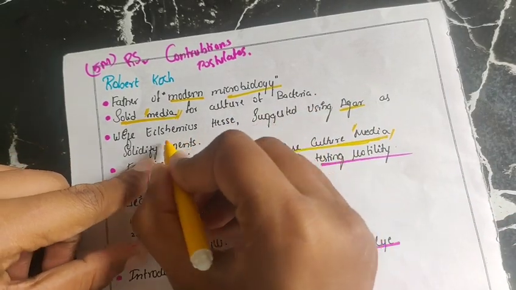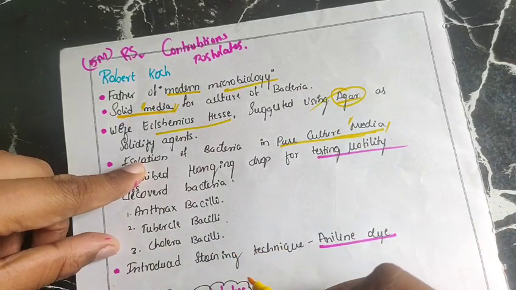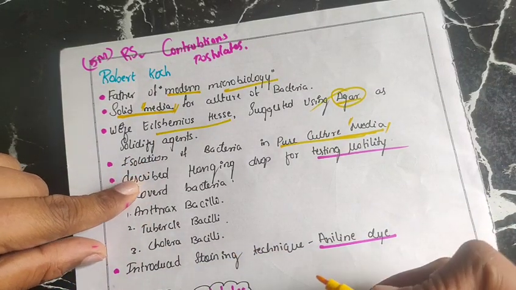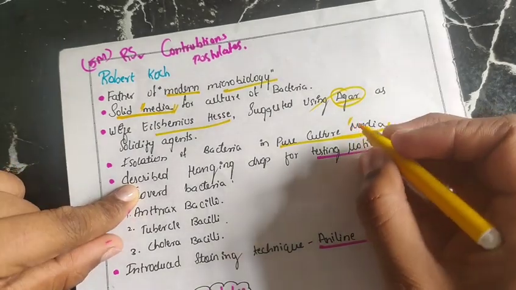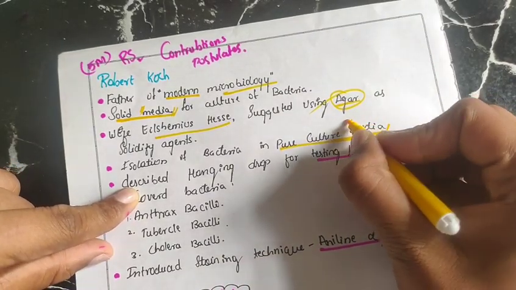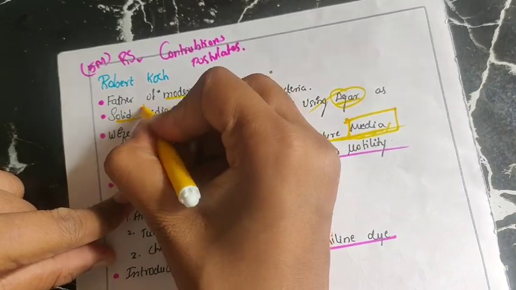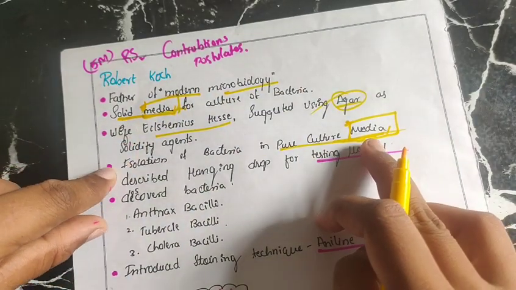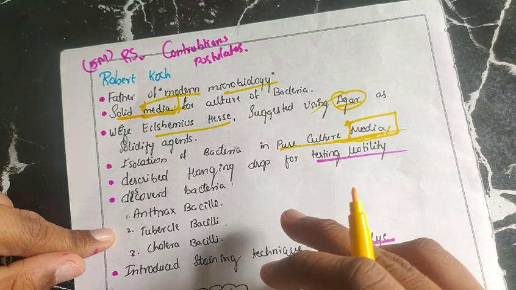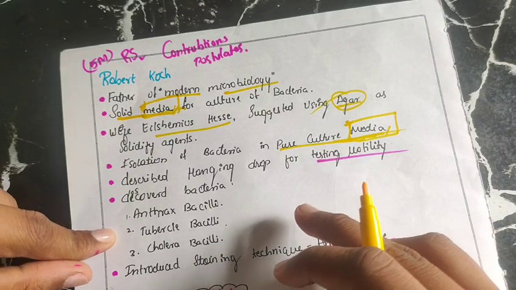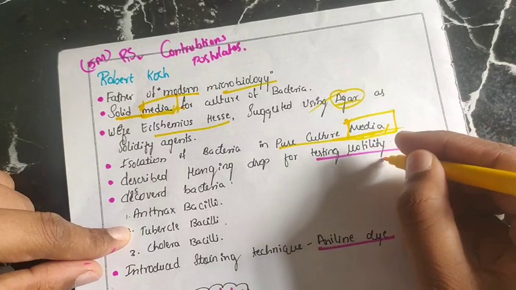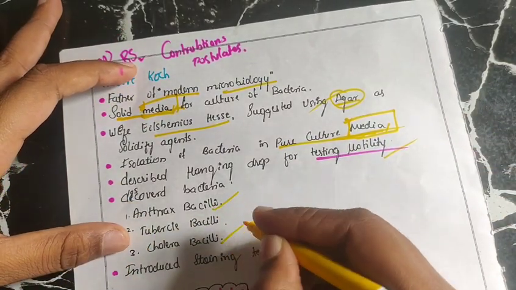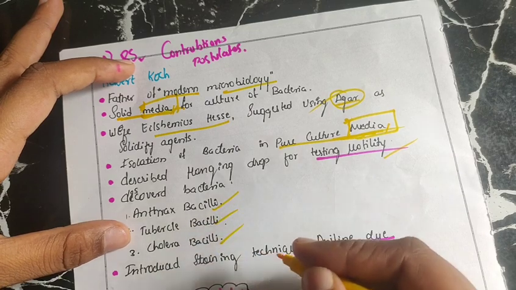Fanny Hesse suggested using agar as a solidifying agent, and he isolated bacteria known as the pure culture media. Two media terms we get with Robert Koch: he introduced solid media and he also used pure culture media. He described the hanging drop for testing the motility of bacteria, and he discovered three bacteria, namely anthrax bacilli, tubercle bacilli and cholera bacilli.